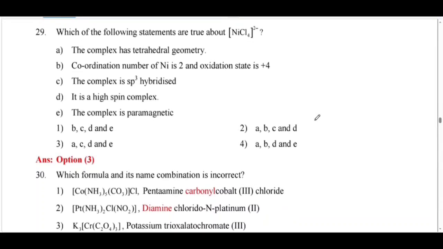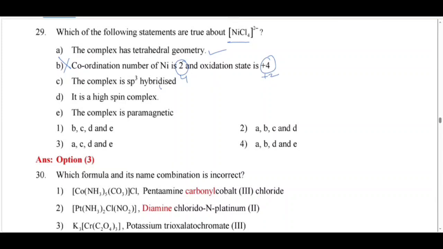which of the following statements are true about the nickel tetrachlorido 2- ion? See here, nickel is surrounded by 4 chloride ions, so it is a tetrahedral geometry. So it is correct. Coordination number of nickel here is 4. It is wrong. And oxidation state of nickel is 2 here. It is +2. This is wrong. The complex is sp3 hybridized.